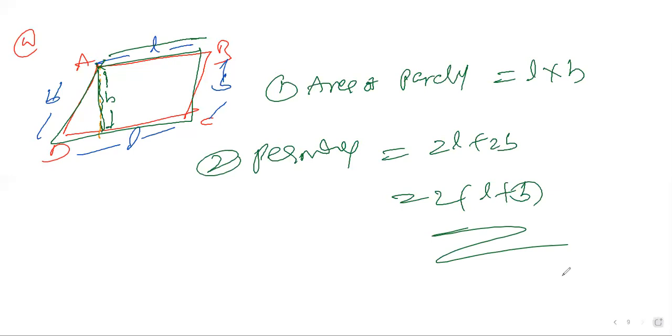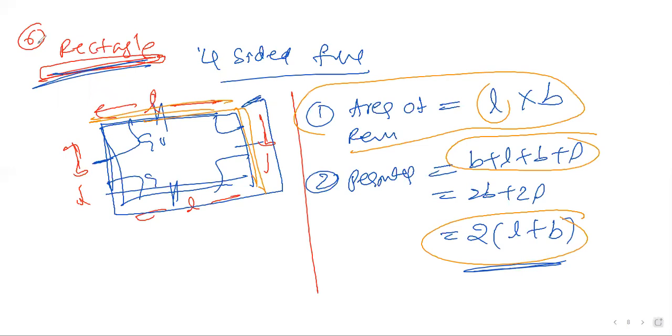Next, to go for the next one, what is the number? Sixth one, right? Seventh one. Now it is the eighth one. Now we are entering the eighth one. Eighth one means rhombus.